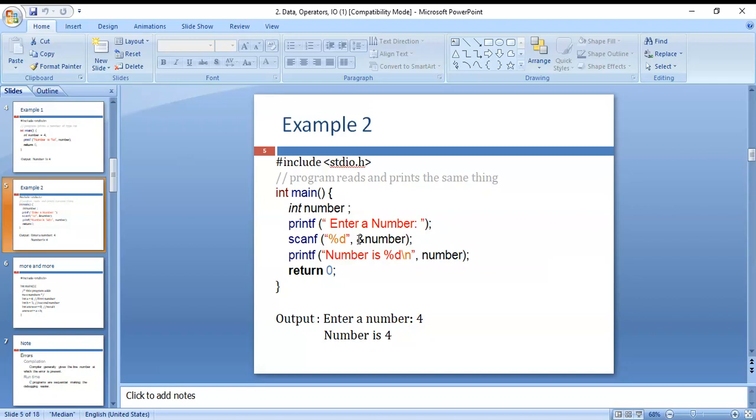Next, you can see here these types of simple programs. First we can practice, then after that we can execute other programs.